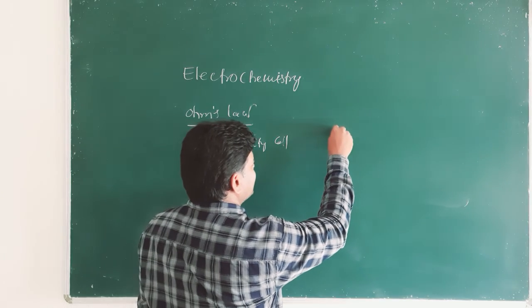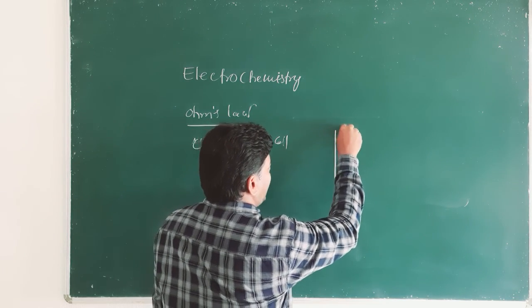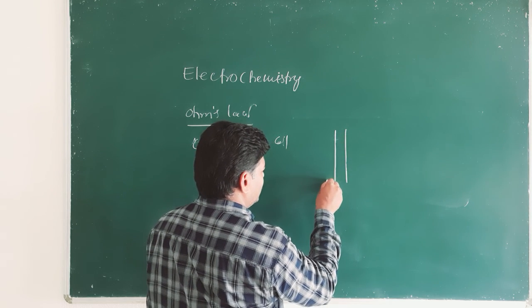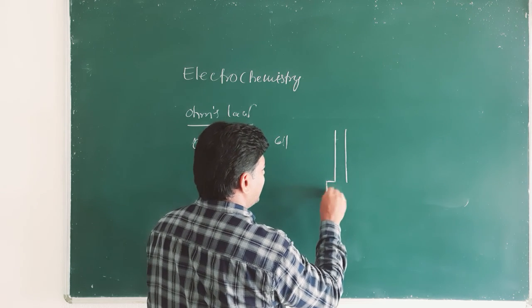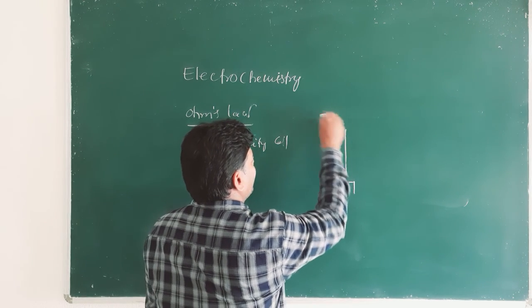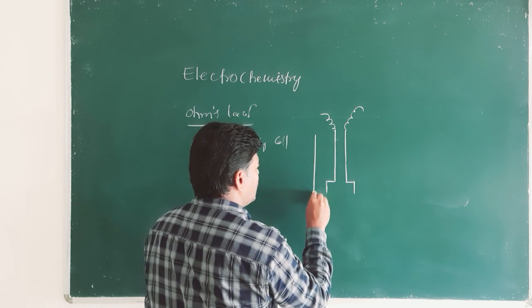The conductivity cell has two platinum plates separated by a unit distance.